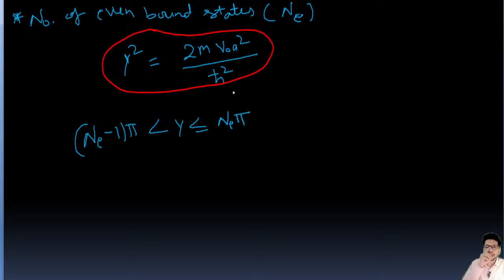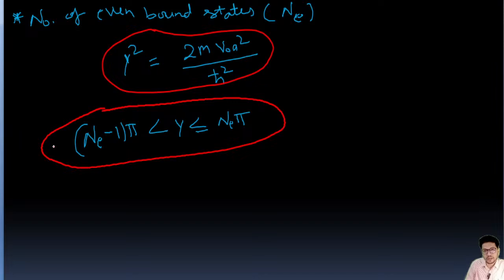If you have to find the number of even bound states, this is the formula. So the value of gamma will lie between NE minus 1 pi to NE pi. This is a very important formula.